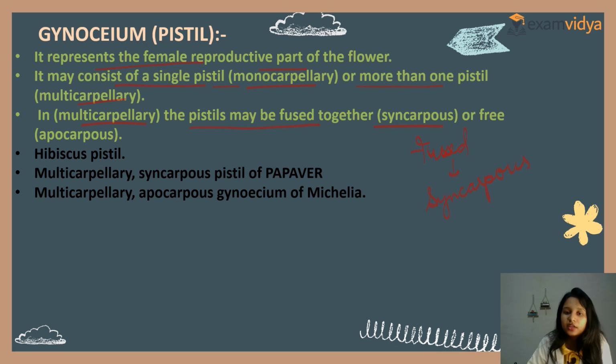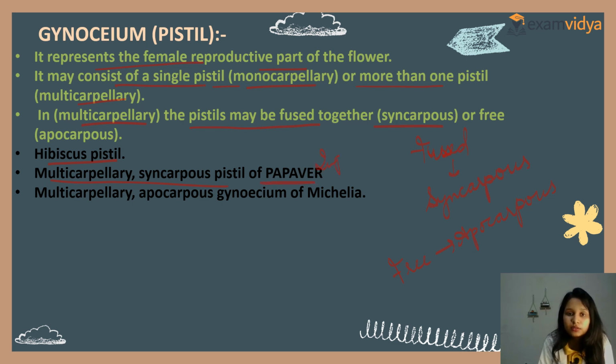But if they are free, it is called apocarpous. Clear?